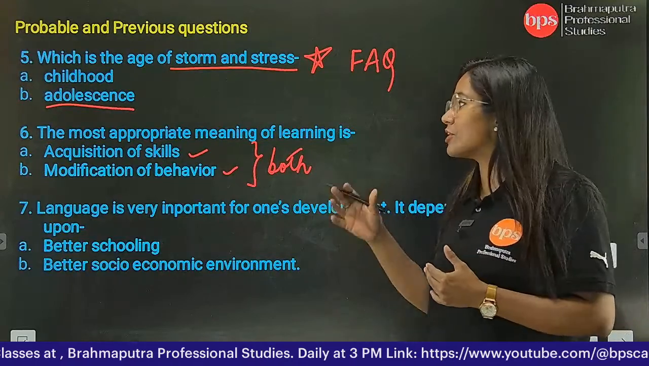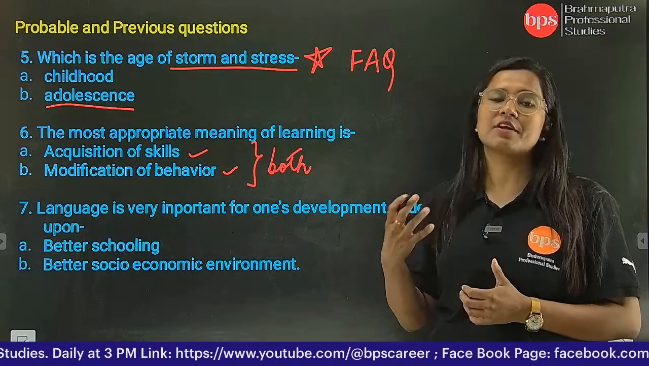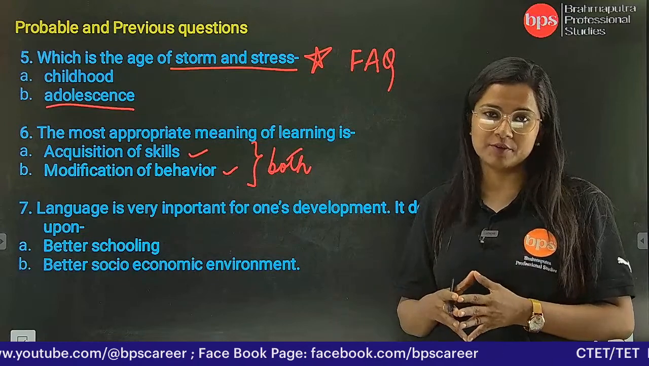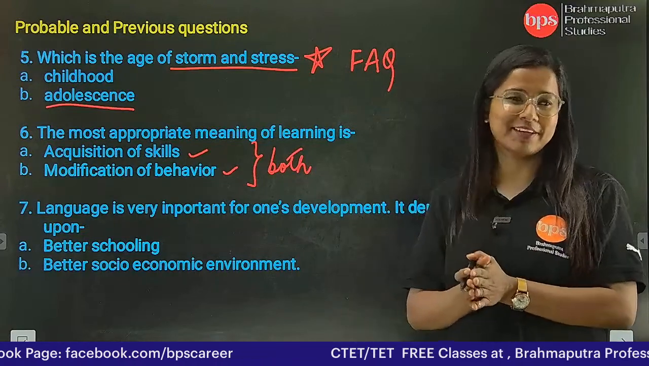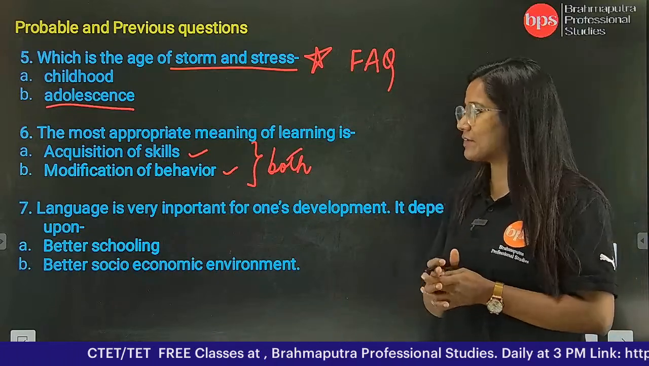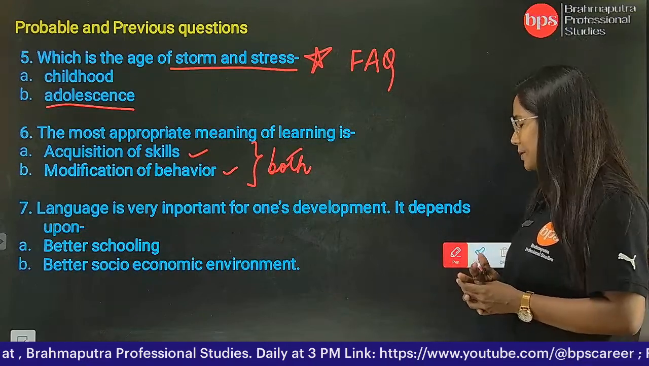And at the same time modify क्या होता है, हम लोगों का behavior. Modify मतलब change या फिर हम लोग बोल सकते हैं improvement of behavior. Okay, सुलझना या फिर अच्छा होना behavior का. So both of these are important. Then we have question number 7, that is language is very important for one's development.